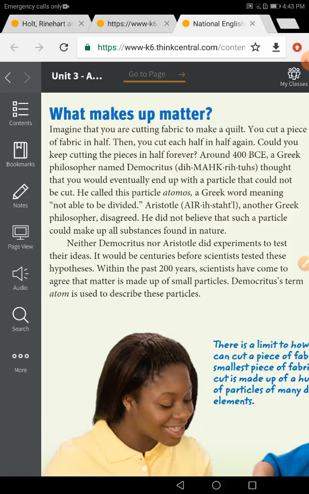Neither Democritus nor Aristotle did experiments to test their ideas. So they were only thinking without any experiment or evidence for their theories. It would be centuries before scientists tested these hypotheses. Within the past 200 years, scientists have come to agree that matter is made up of small particles. Democritus' term atom is used to describe these particles.